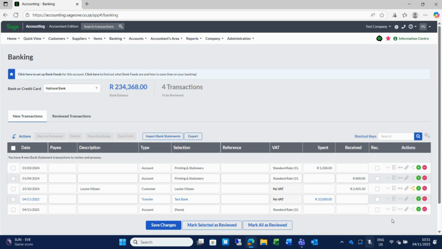So that is just quickly to show you the banking. The banking, I know, is usually the most work and the most important work, but this system really tries to make it the easiest of it all, especially if you have your bank feeds linked. And then eventually with your bank recon, it will really save you time and you'll have a seamless bank recon every month.